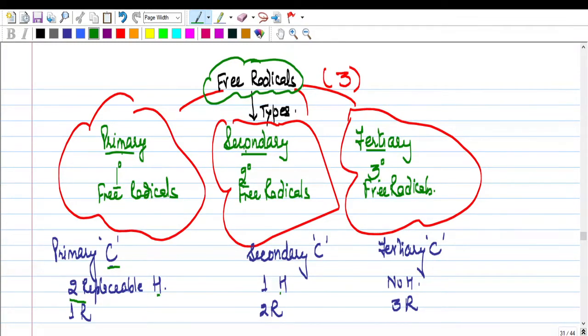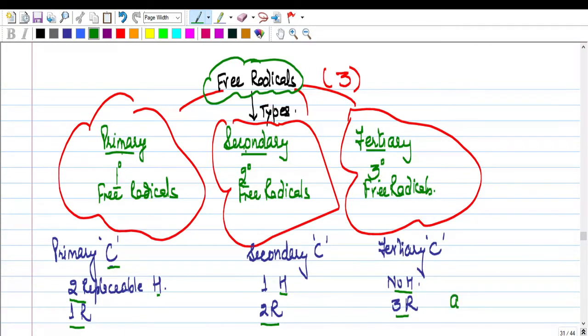Secondary has got 1 replaceable hydrogen atom, and tertiary has got no replaceable hydrogen atom. Or we can say the primary is 1 degree, so that means it has got 1 R, right? 2 degree means it has got 2 R's. 3 degree means it has got 3 R's.